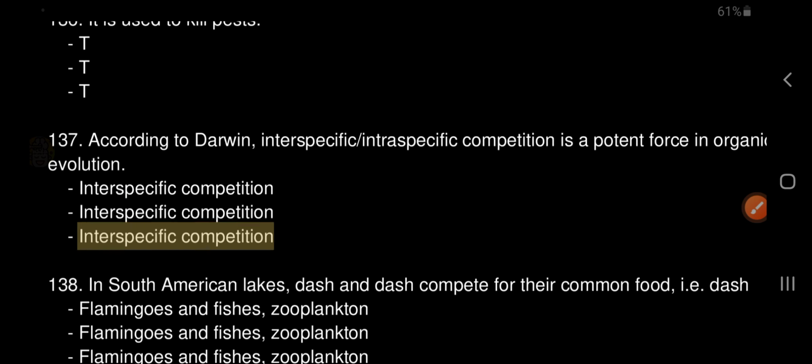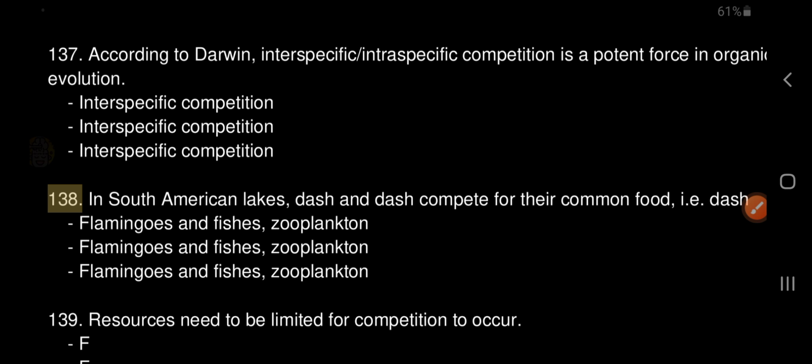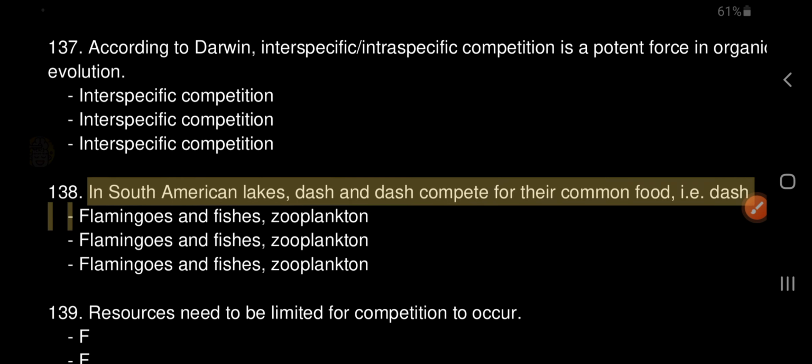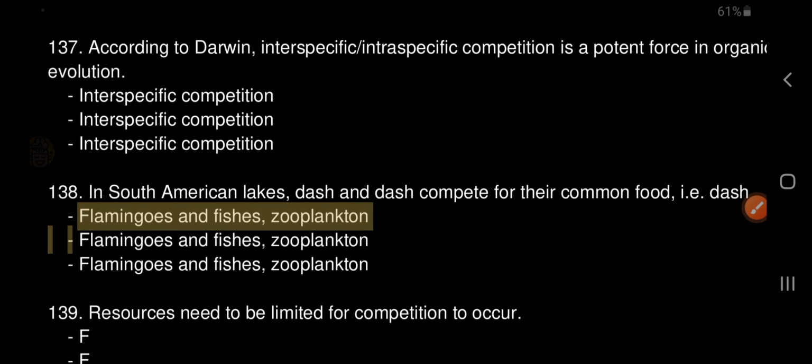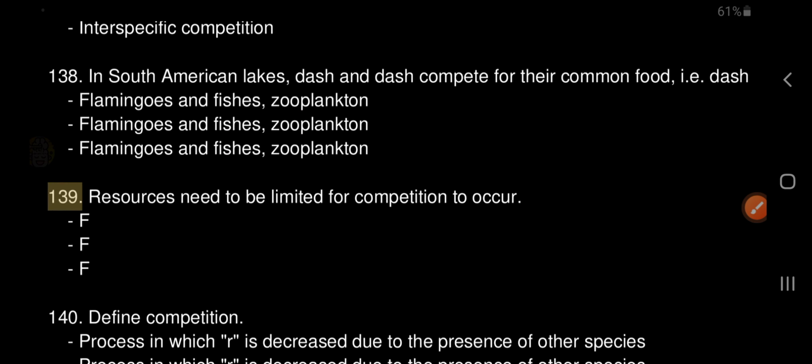138. In South American lakes, dash and dash compete for their common food, i.e. dash. Flamingos and fishes, zooplankton. 139. Resources need to be limited for competition to occur. F.